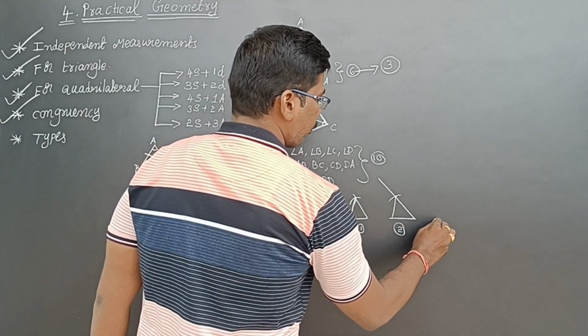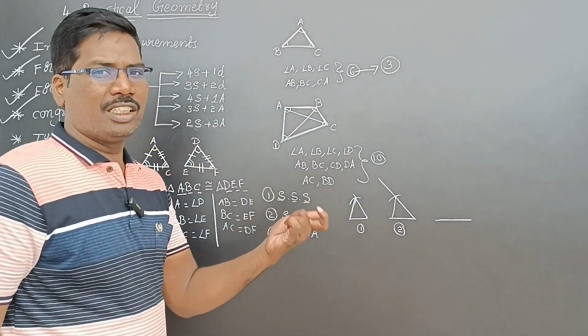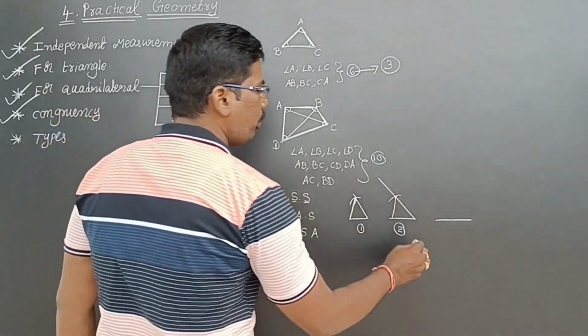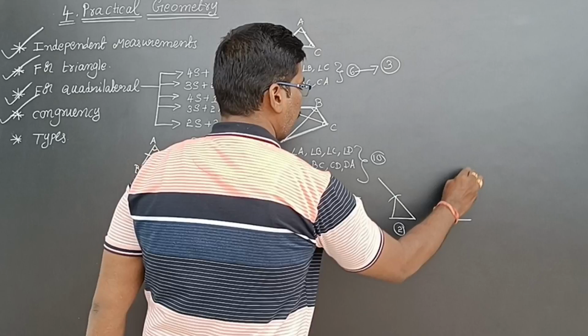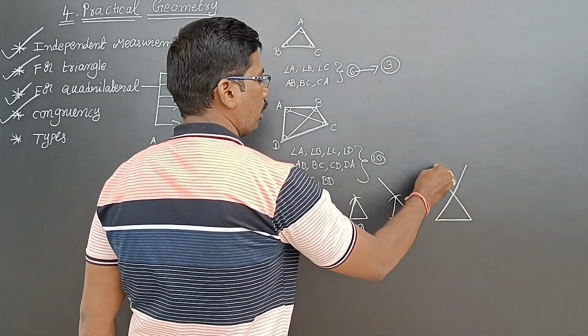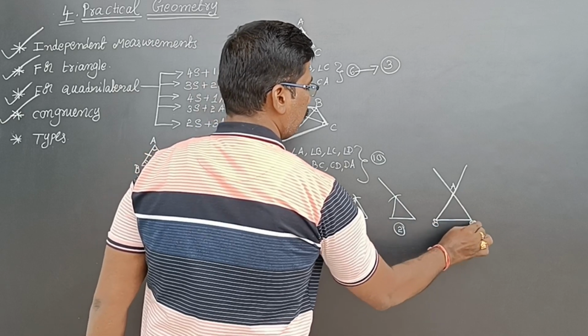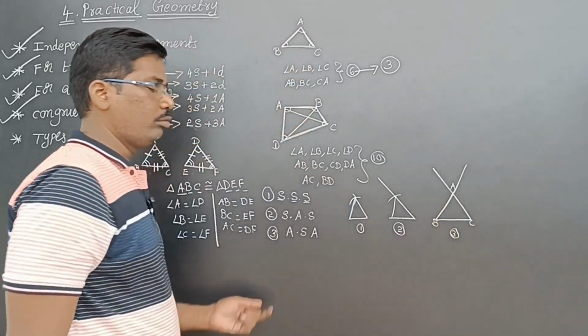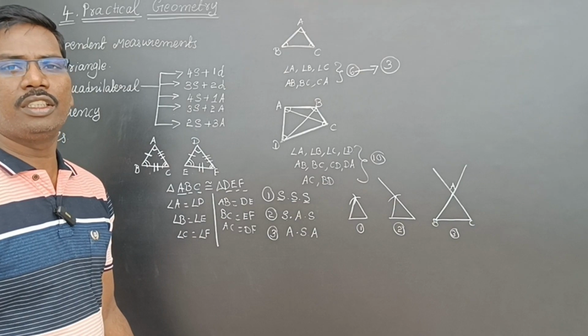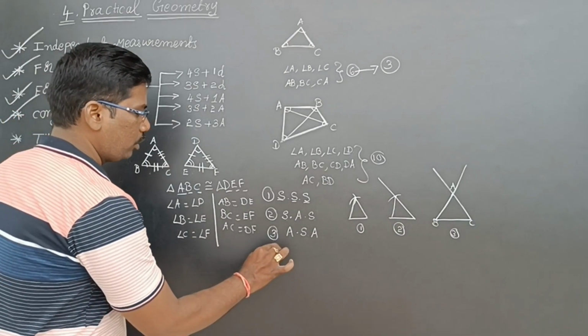Now, see, one base side I'm drawing. Using this base side, I'm drawing one angle like this. Another angle I'm drawing. Now, where it is intersecting, I'm giving the name ABC. So, this is the third diagram, ASA congruency.